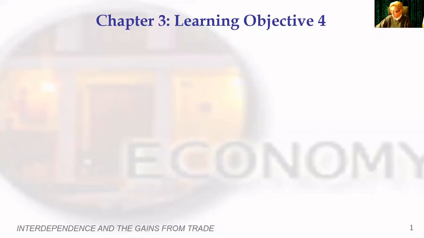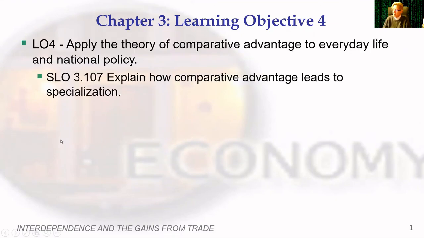Okay, all right, so in this particular objective, we want to give us some more practice on this. So we're going to apply the theory of comparative advantage to everyday life and national policy. A lot of problems in your book will apply it to everyday life.